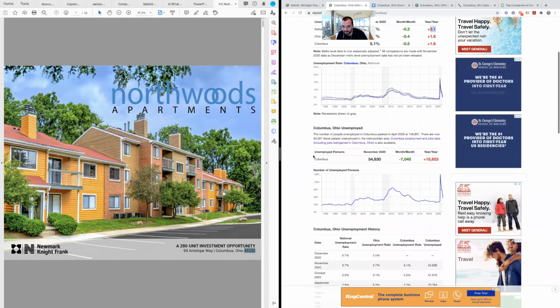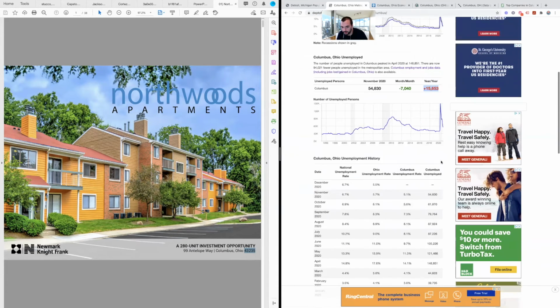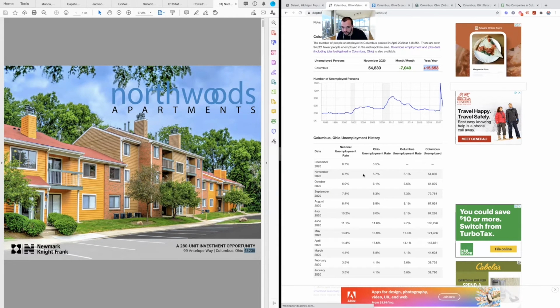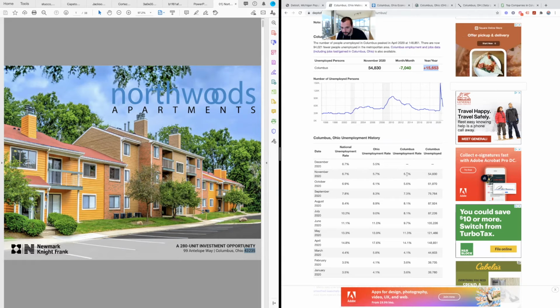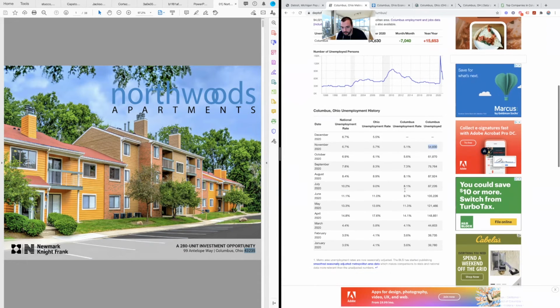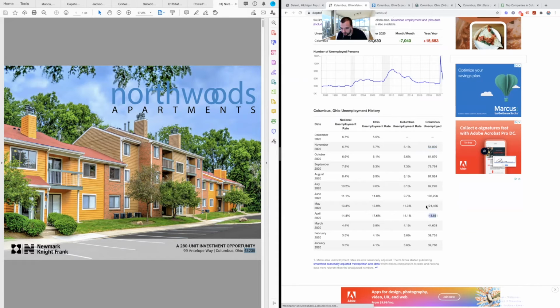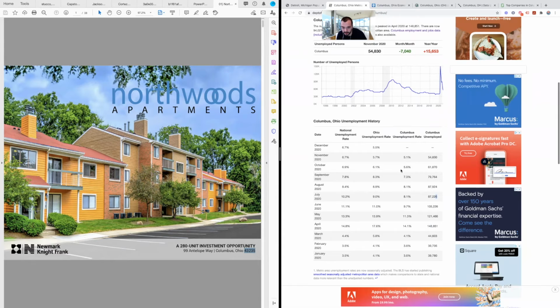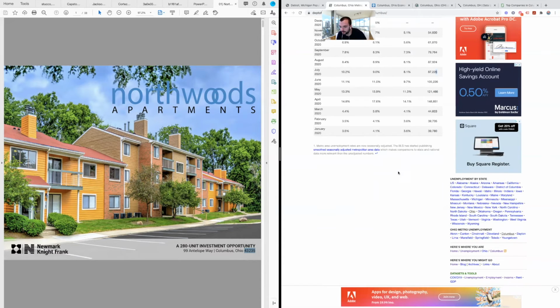Unemployed persons, month over month, so 7,000 people got jobs this year, and 15,000 new people are on unemployment. So looks like they're still waiting probably for these percentages, but you can see in November, 6.7. Ohio's around here. Columbus is doing better than the state. About 54,000 people unemployed. When COVID first happened, there were some big numbers right here, and it's just been slowly, slowly, slowly going down, which is a good sign, right? It means Ohio's recovering pretty well.